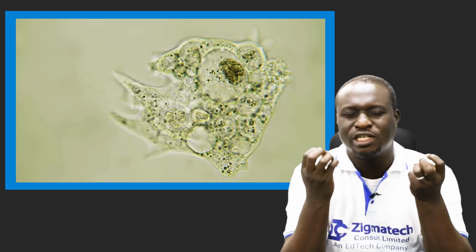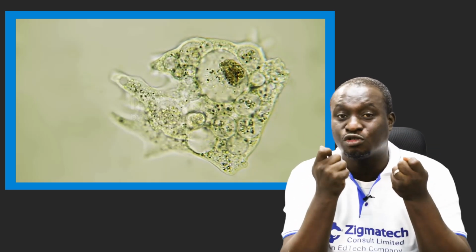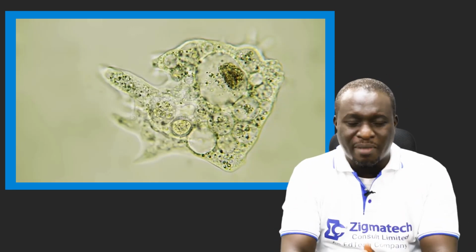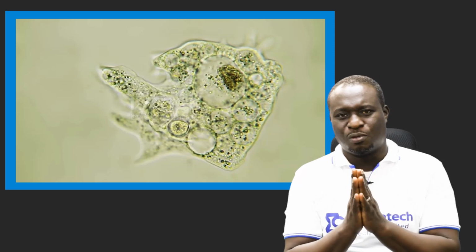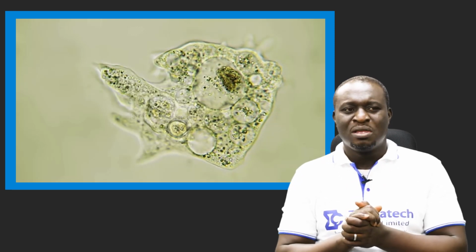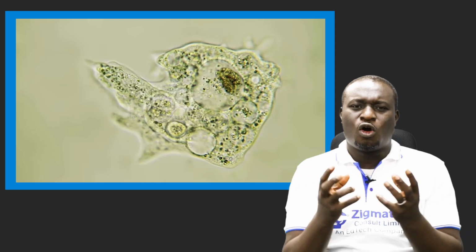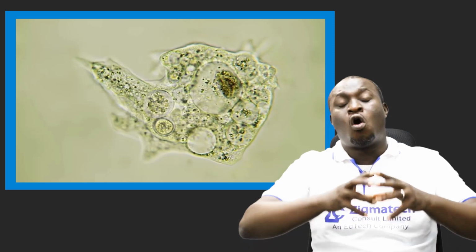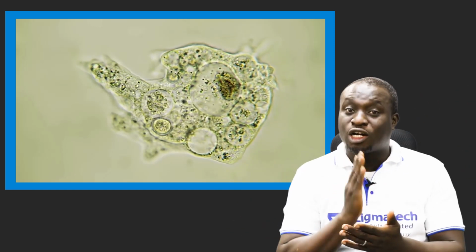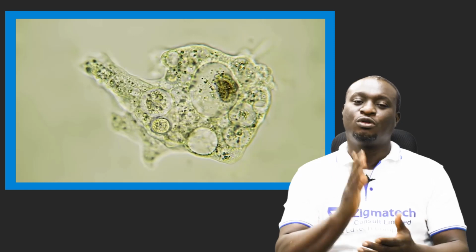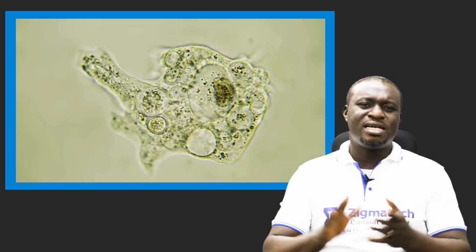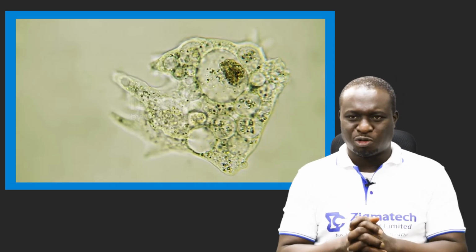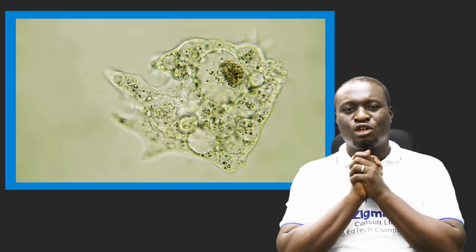Protists are unicellular organisms and they are called microscopic. It simply means you can only see them with the aid of a microscope. So they are very small to the eye. And imagine such a small organism, as small as it is, how can it carry out all the activities of life, including respiration? How does it carry out respiration? These and many more we're going to be looking at under this particular topic in respiration system 2.